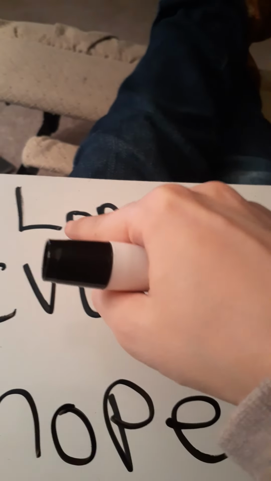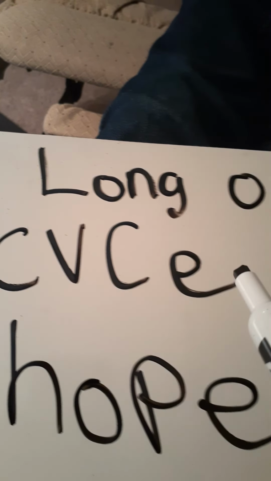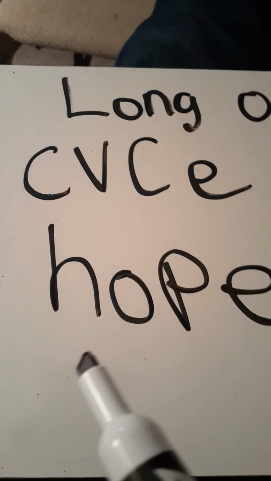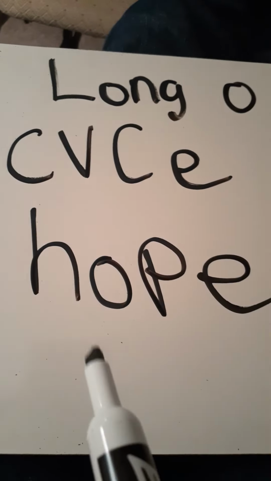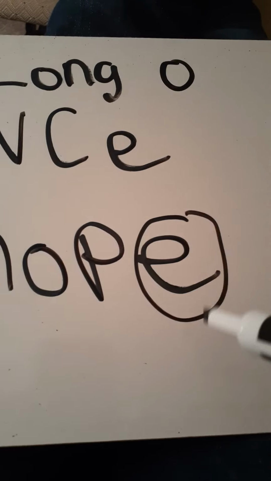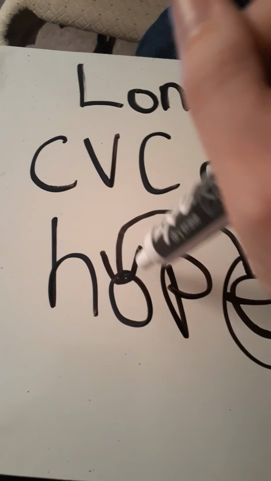Well, this week we're going to be reviewing and learning about long O. Long O is going to make the sound O. So we're doing CVCe words with long O. So I have my word. This word is hope. Now we see the E and there's nothing after the E, but it's silent and it's magic because while we don't hear it at the end, it's there and it's magic because the E is making our first vowel say its name.